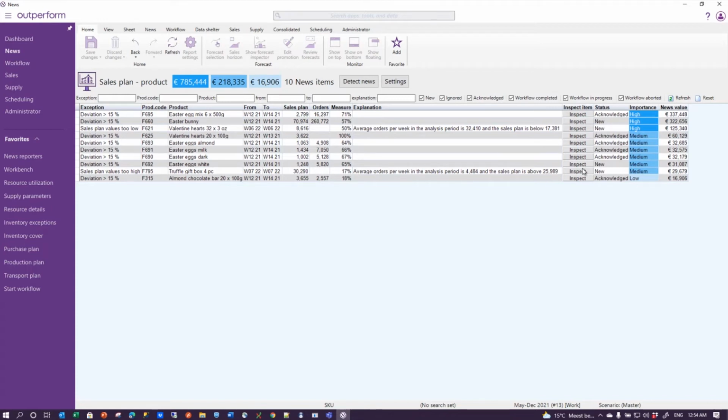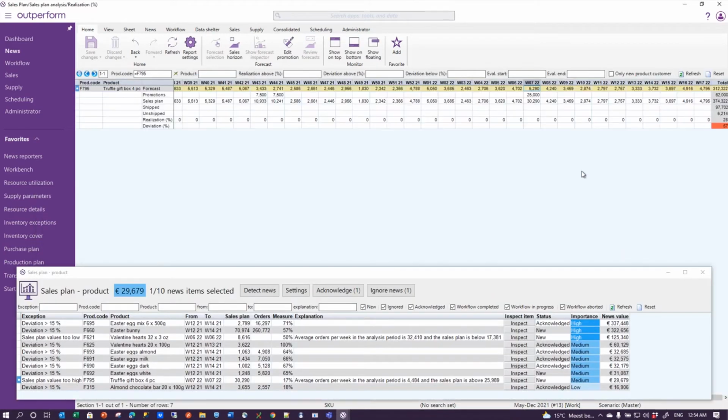So it's really saying it's really above your limits. It's out of bounds. If I inspect it, you see that this list of news reporters pops out to another window. So after you've inspected this one, you can still inspect the other ones, because the other ones will also bring you to the same report. So it pops out for convenience. And the system brings you to a report that's suitable for inspecting this. It's called the report sales plan analysis, the realization percentage. And the cursor is exactly at the place where this enormous sales plan value is sitting. And indeed, I see 30,000 here.